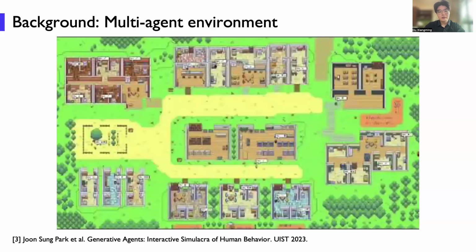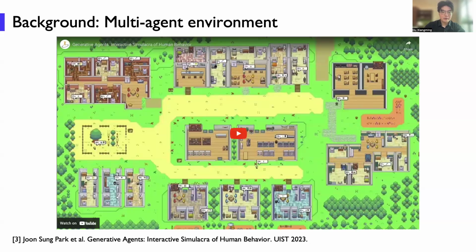Here is another example. Now we have single agents, and the next level is a multi-agent environment, which means in this environment there are multiple single agents, and these agents can interact with each other, perceive the surroundings and make decisions together. Okay, let's see the movie.